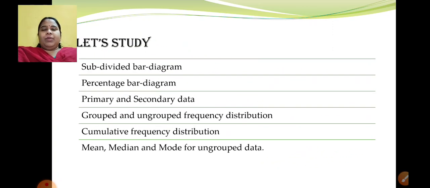In this chapter, we will be learning about subdivided bar diagram, percentage bar diagram, primary and secondary data, grouped and ungrouped frequency distribution, cumulative frequency distribution, then the three central tendencies, mean, median and mode for ungrouped data. So this was about the content outline. Out of this, plotting the bar diagram we will see in the next session. In today's session, we will be learning about primary and secondary data. But before that, let us quickly understand this chapter.